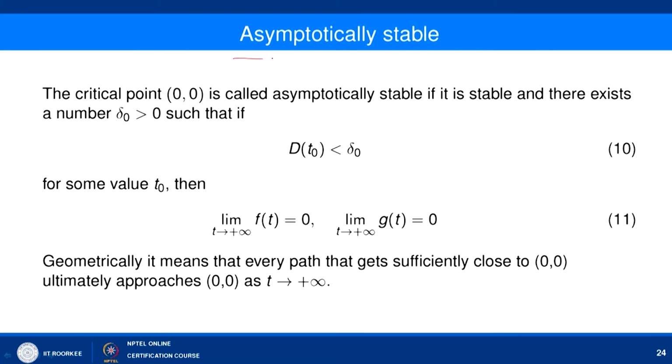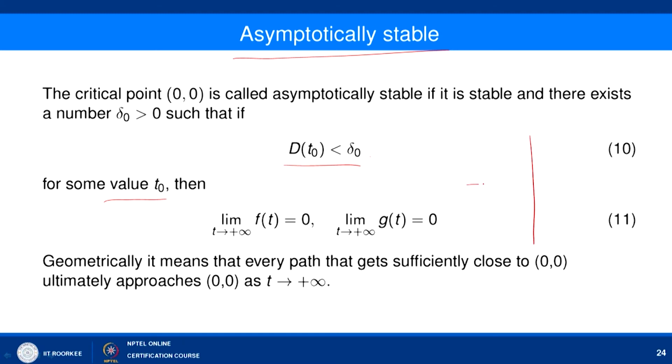Now, we have an asymptotically stable critical point. Here, along with this, we have some more conditions: if d(t0) is less than delta0 for some value t0, then the limit as t tends to infinity of f(t) is equal to 0 and the limit as t tends to infinity of g(t) is equal to 0.